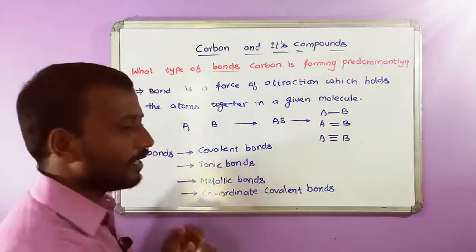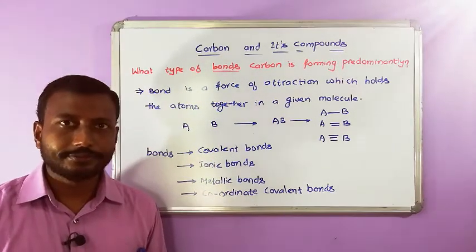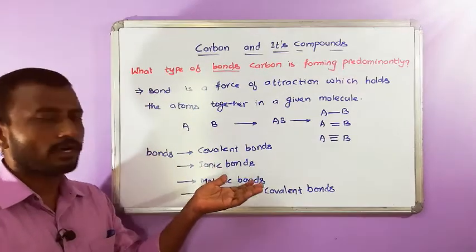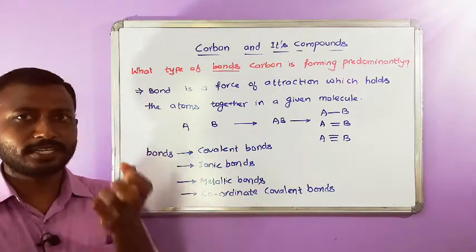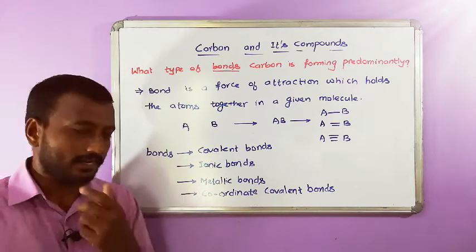These are some of the important bonds existing in different molecules formed by different atoms.